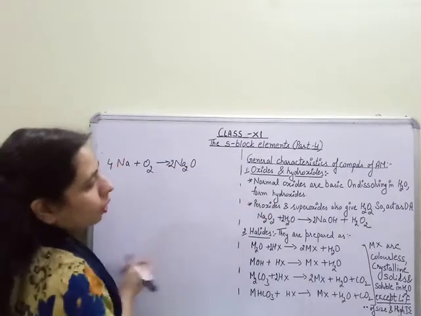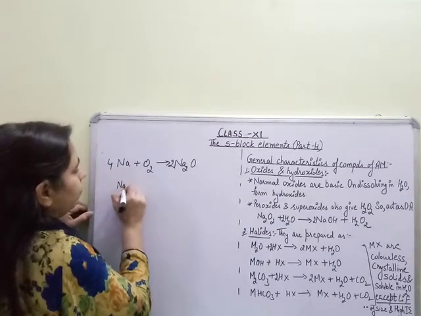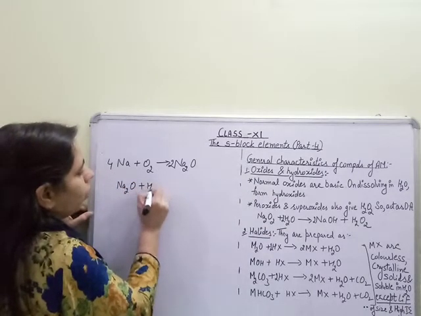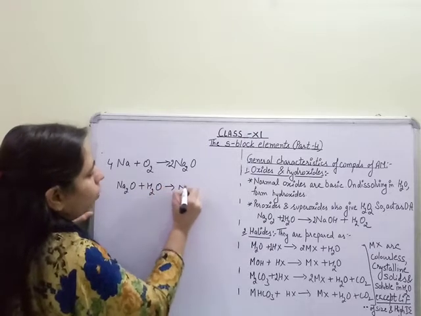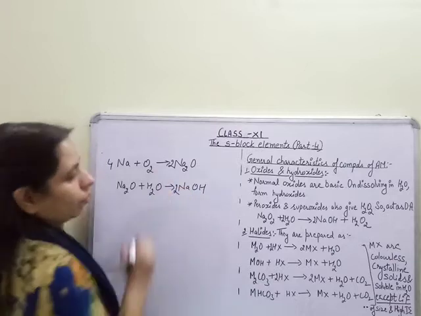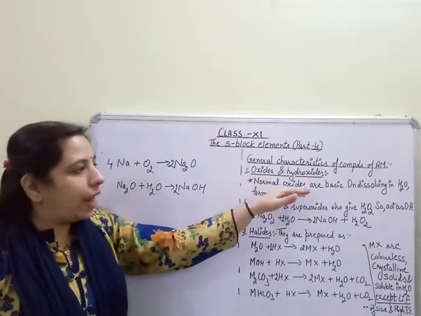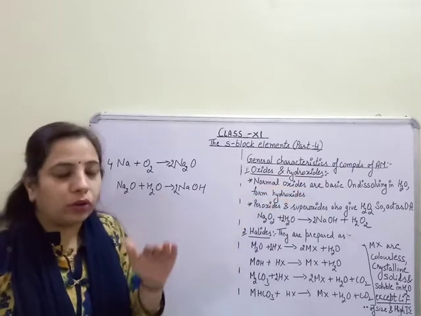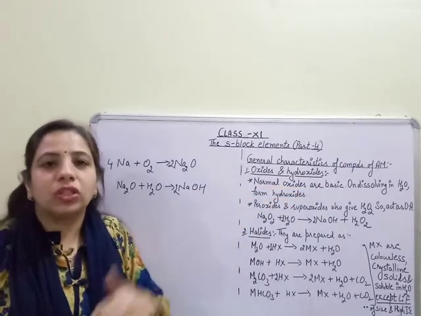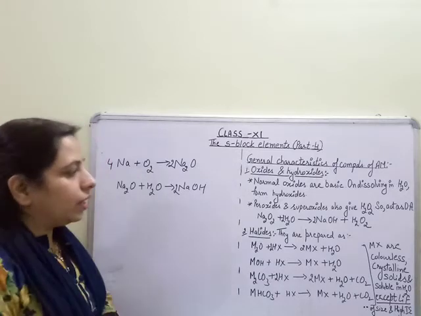Next, on dissolving in water, they form hydroxides. If Na2O is dissolved in water, it will form sodium hydroxide. Oxides are basic in nature and on dissolving in water they form hydroxides, which means they are also basic in nature, and as we go down the group the basicity increases.